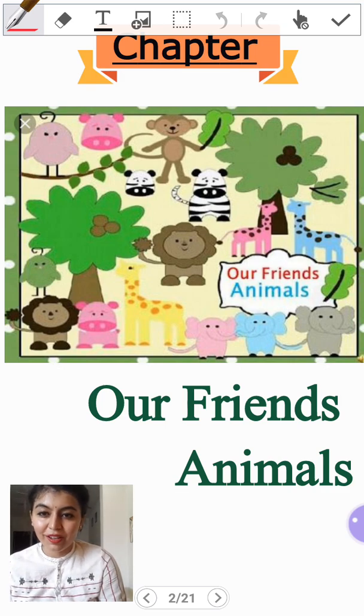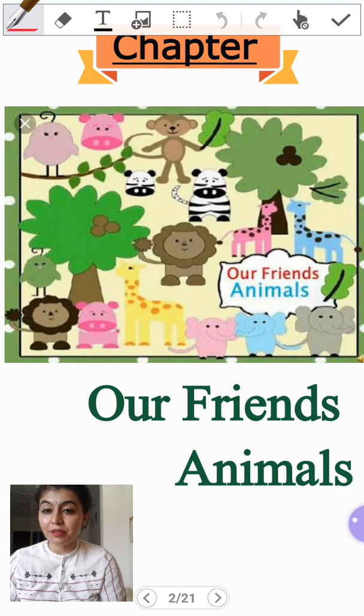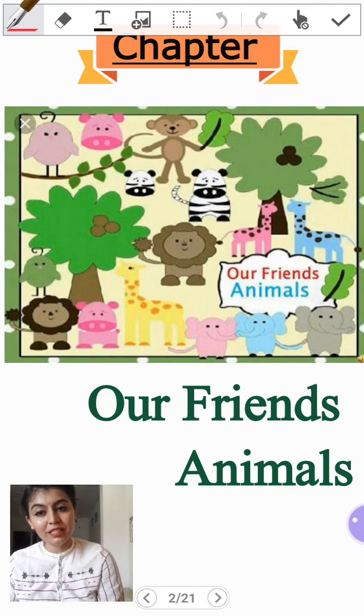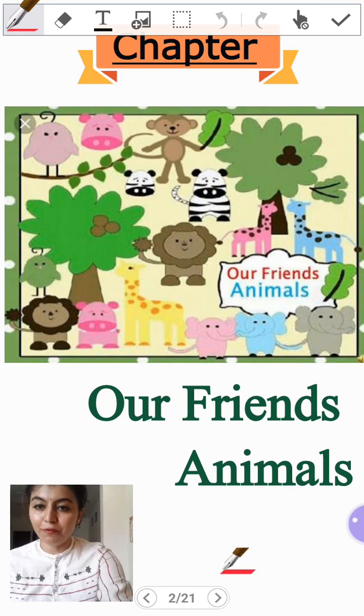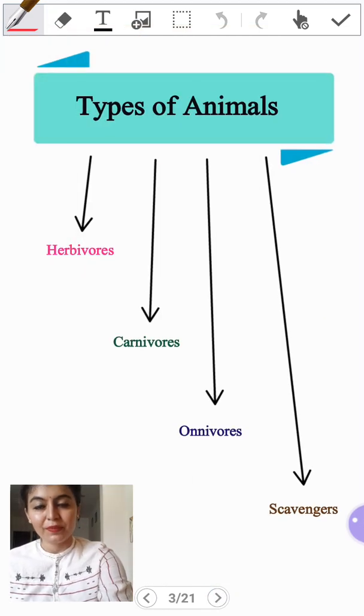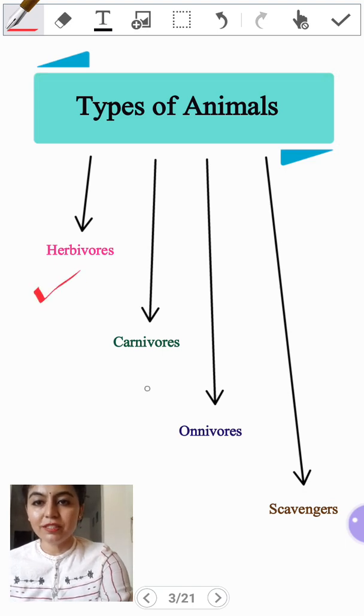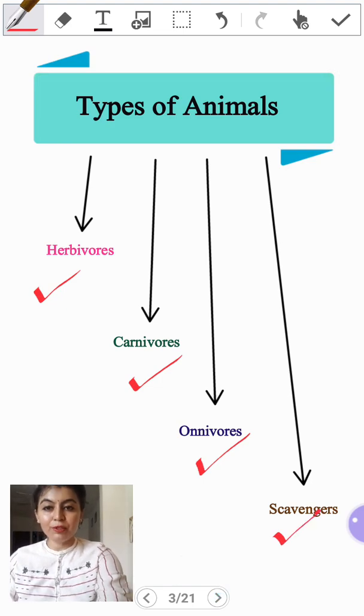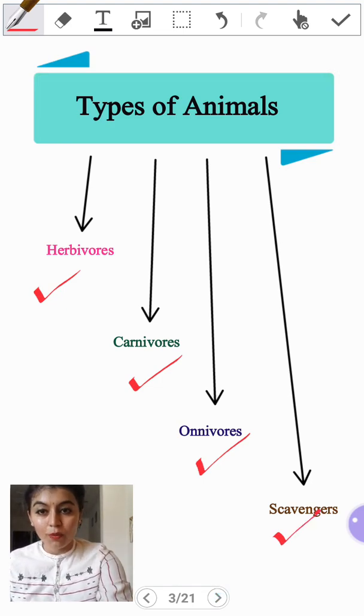So today's class is going to start with a very simple question for which the answer is just yes or no. Do we eat a variety of food? Yes, we do. So just as we do, the animals also eat a variety of foods, on the basis of which we can divide these animals into four groups. We have herbivores, carnivores, omnivores and scavengers. So I'm going to tell you in detail what these are.